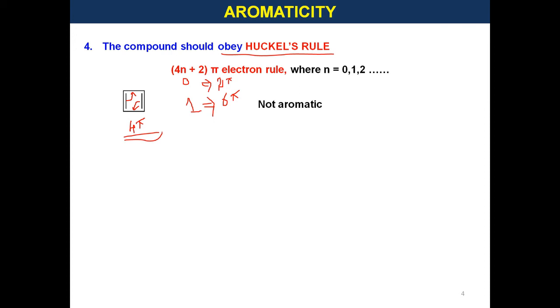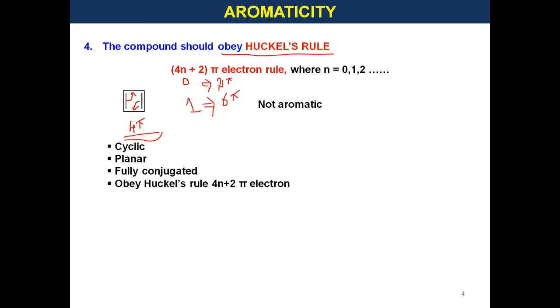Hence, we can conclude that in order to be aromatic, one should obey all the 4 criteria. The compound must be cyclic, it must be planar, it must be fully conjugated in order to have continuous delocalization, and it should obey Huckel's rule, that is the 4n plus 2 pi electron rule.